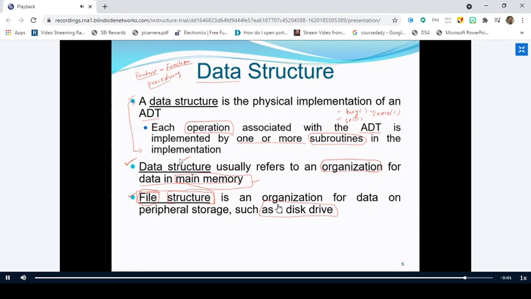Out of these 6 components, 3, namely name, collection of data, and collection of operations, are the mandatory part, and the remaining, preconditions, postconditions, and other conditions, are optional, right? If anybody asks you to develop an ADT for a particular system, you should write only 3 things: collection of data, collection of operations, and other conditions, if any.